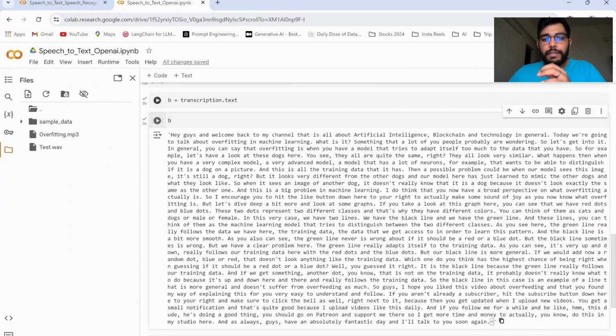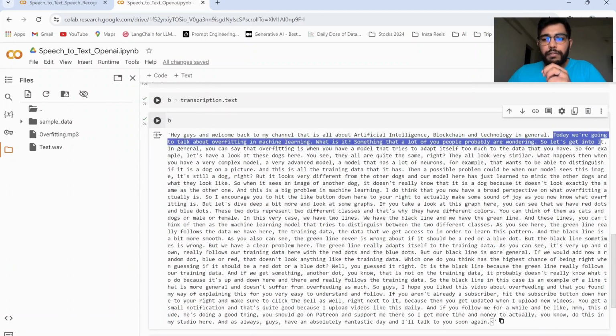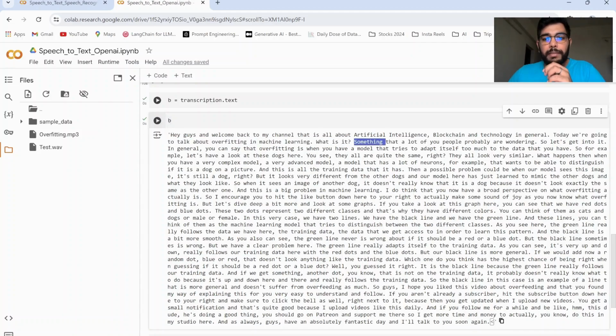The second point, if we try to read this particular line: today we are going to talk about overfitting in machine learning. What is it? Something that a lot of you people probably are wondering. So let's get into it. This is the transcription of OpenAI's Whisper model, wherein we are getting the proper punctuation marks and the aesthetics of the language are maintained.